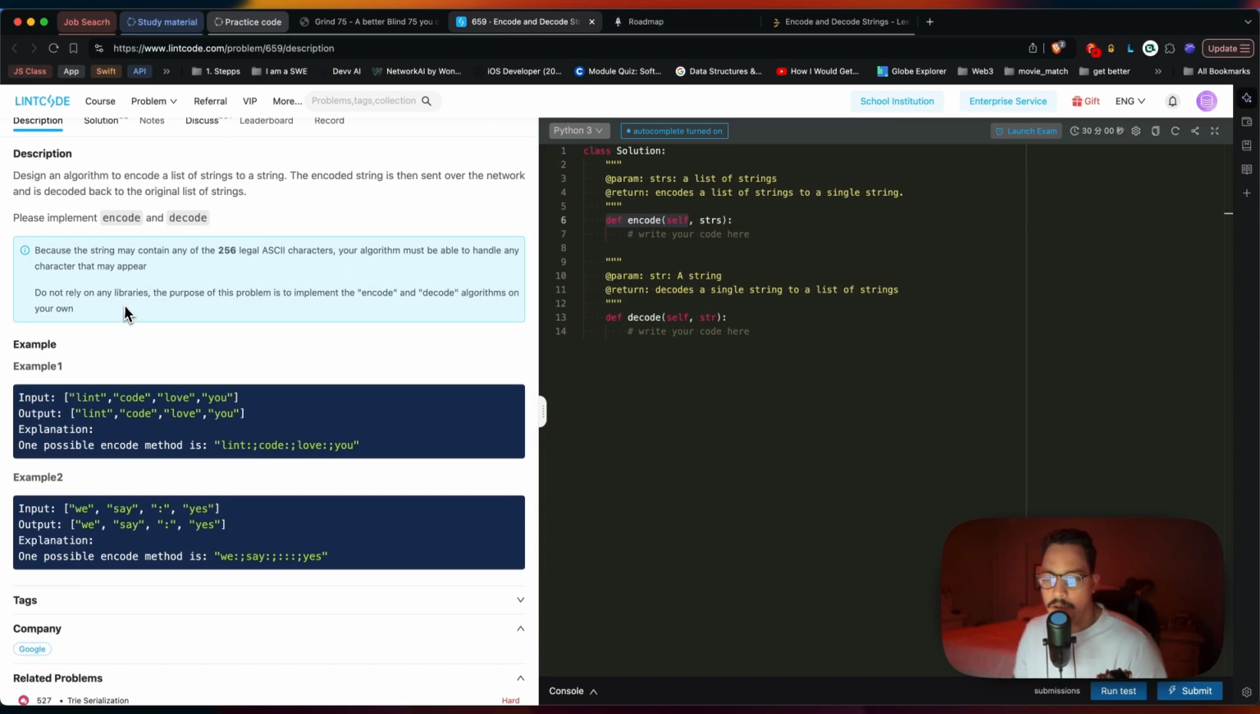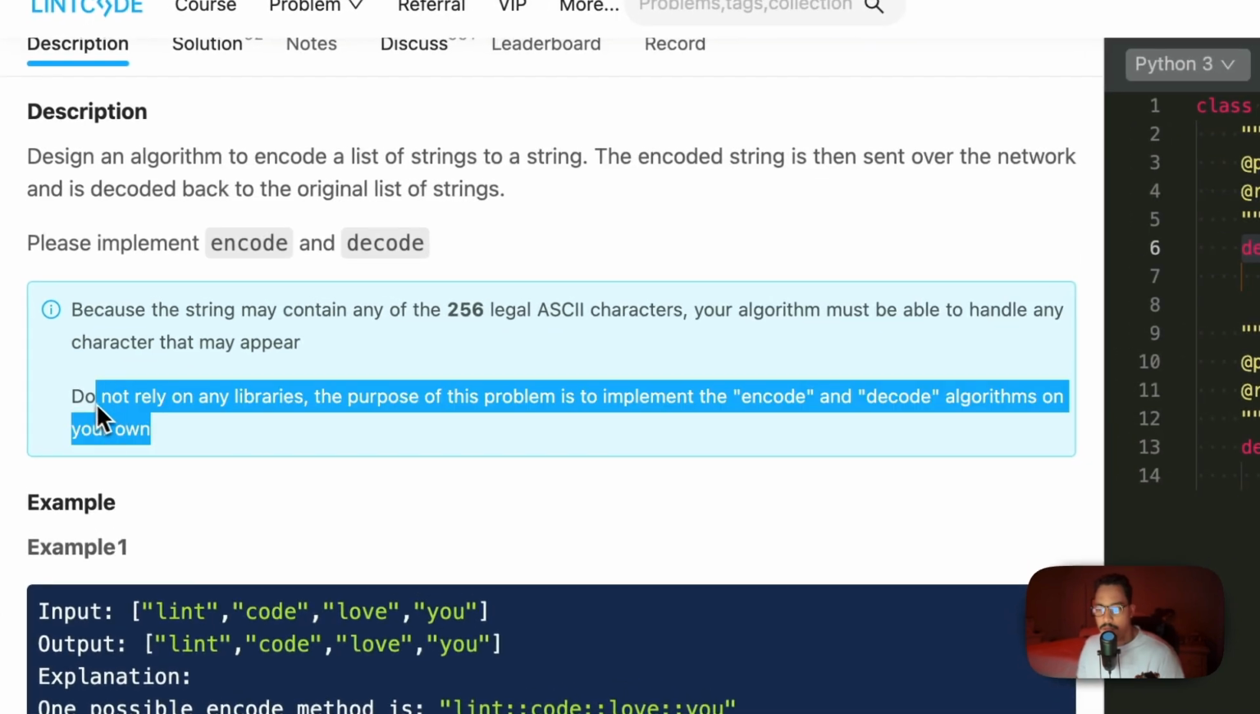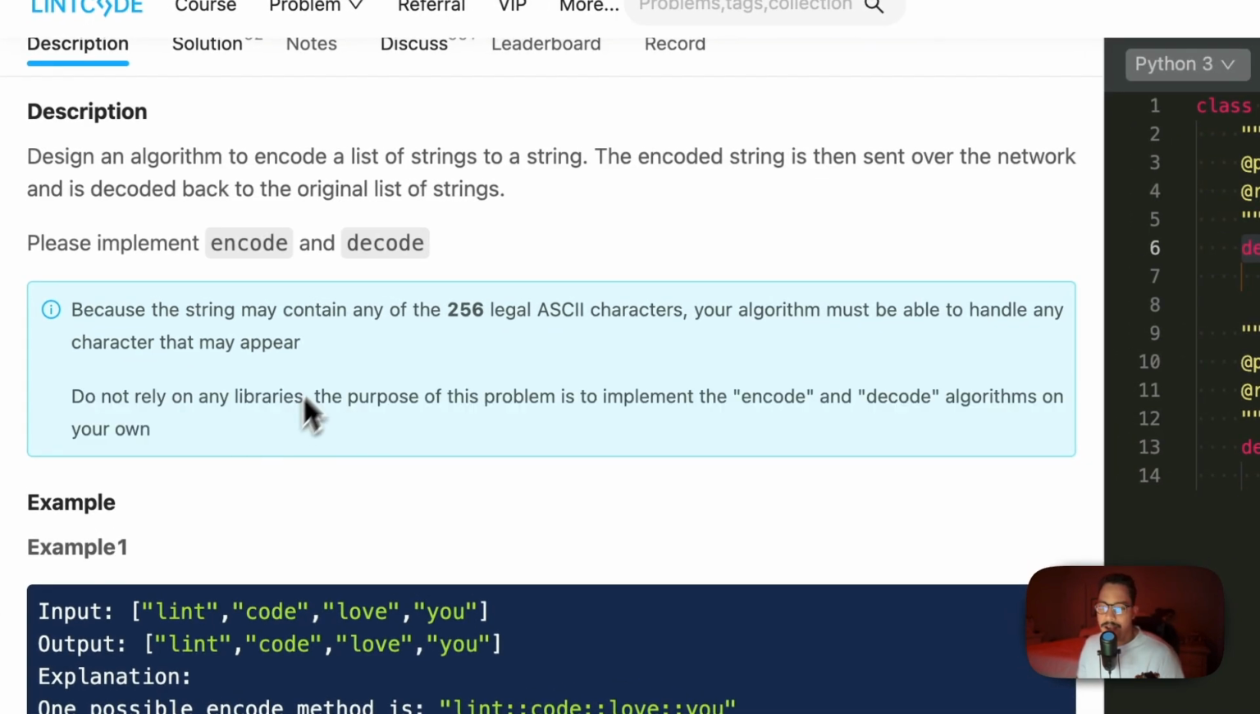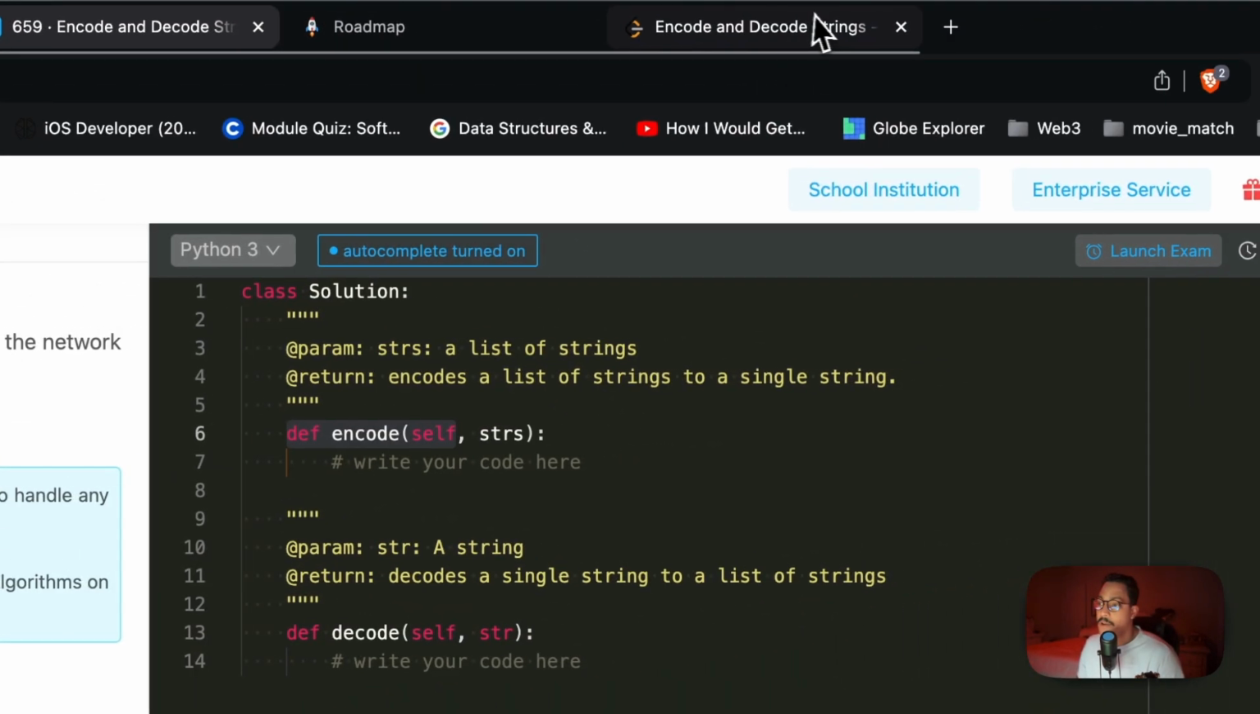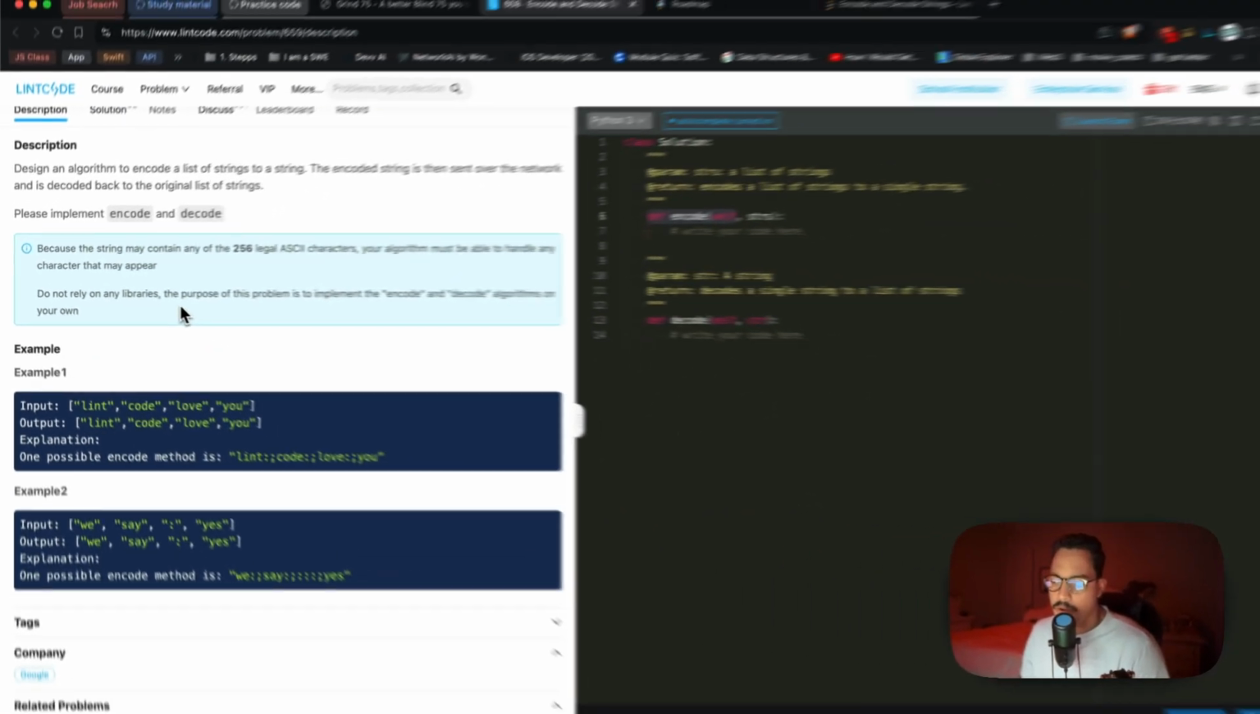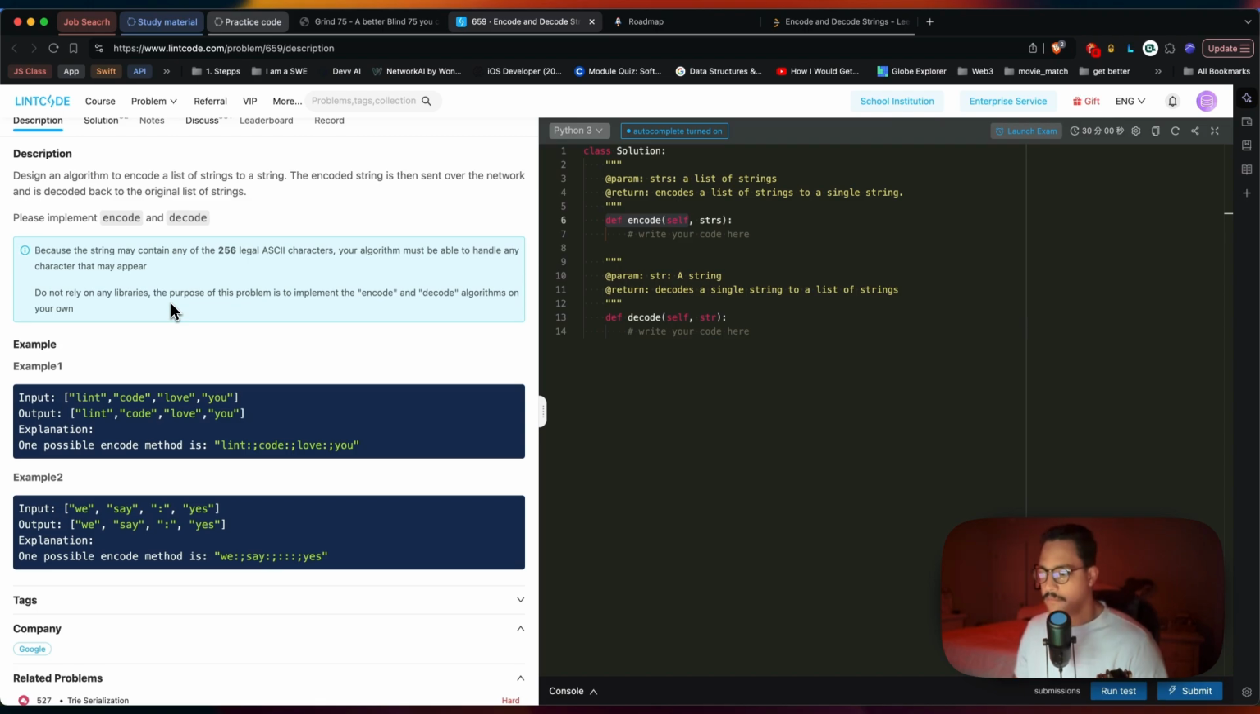Do not rely on any libraries. The purpose of this problem is to implement the encode and decode algorithms on your own, okay? And that's awesome that they specify that here. I'm not sure if that's the same case here, I can't read it, but if that's the case, that's pretty cool because that way you know you're not going to be calling some Python magic on your code.